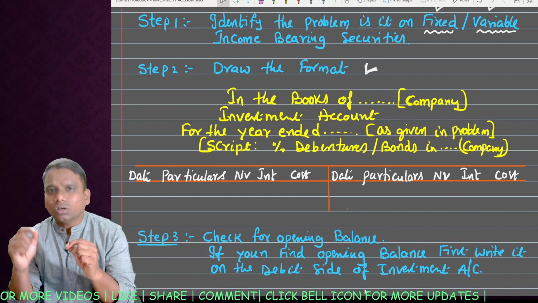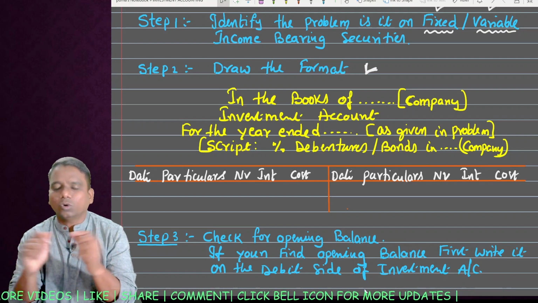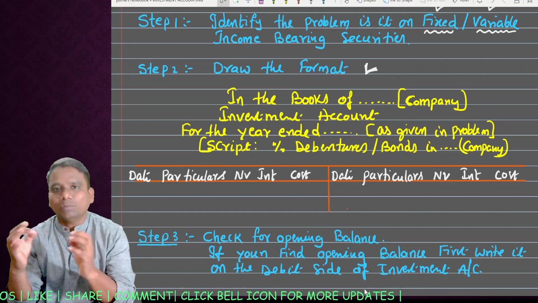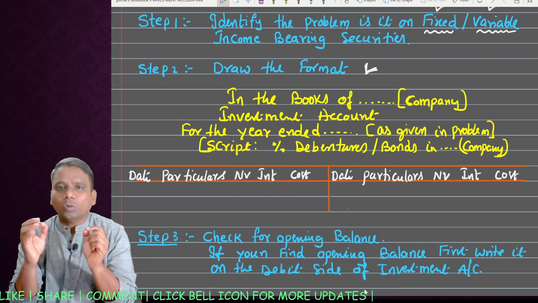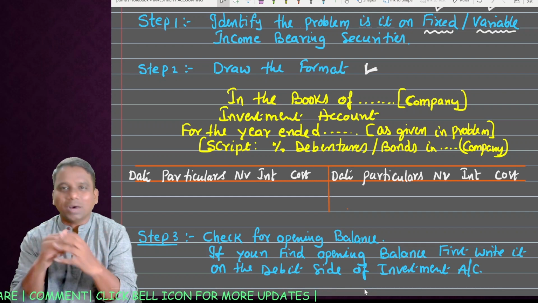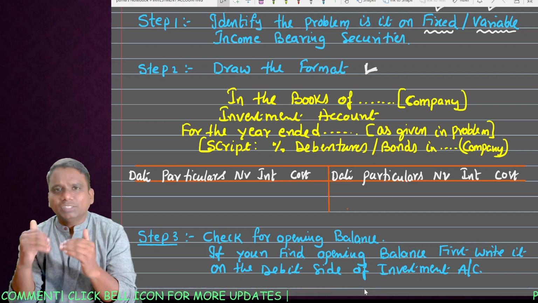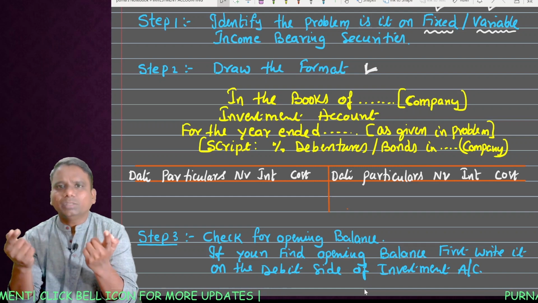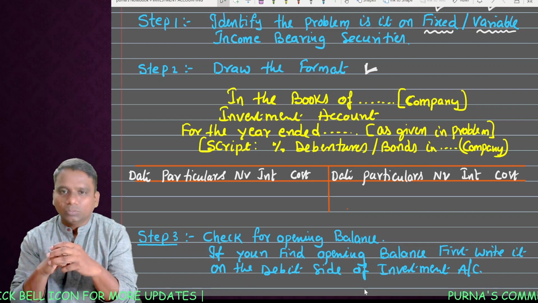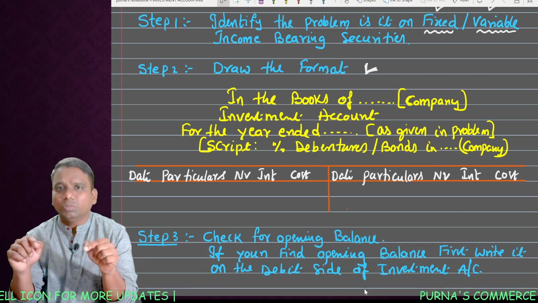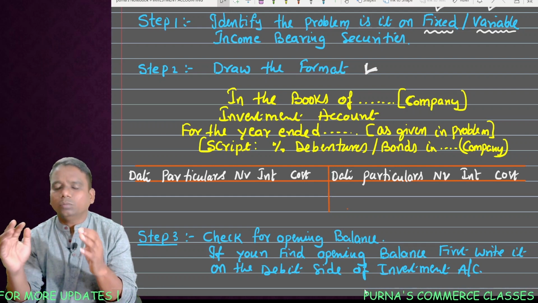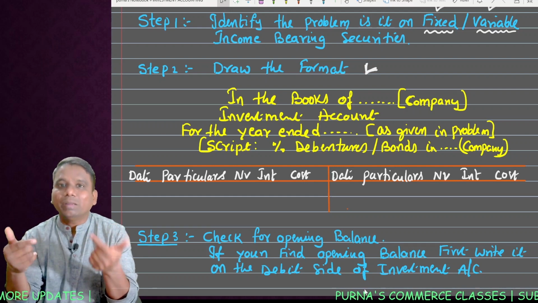The moment you start drawing the format for that problem, automatically you can remember some things about it. In problematic subjects, we have a concept called stepwise marking. Instead of leaving the problem, it is better to try to solve it. And if you draw simply the format, don't think that you will get some marks. While solving the problem, you will try to remember that problem.